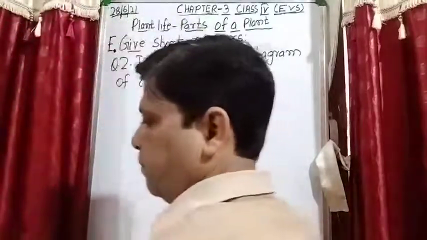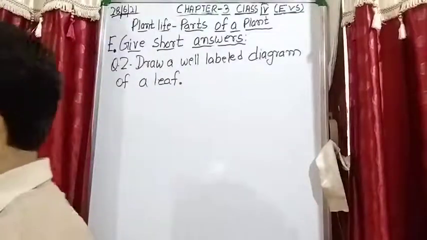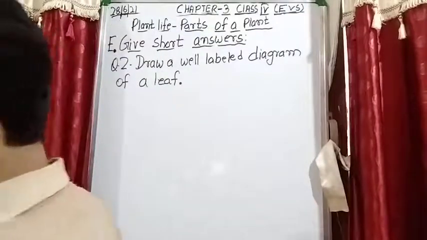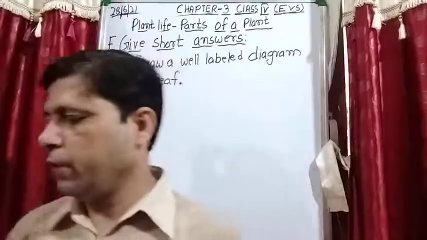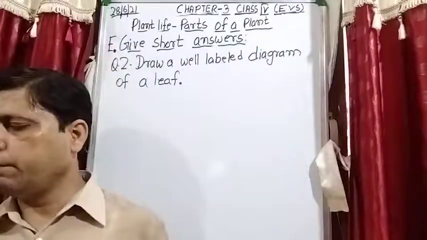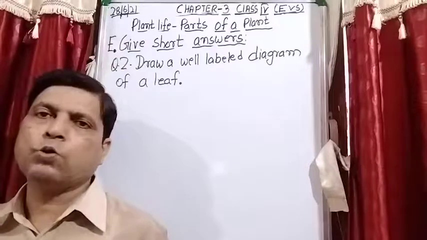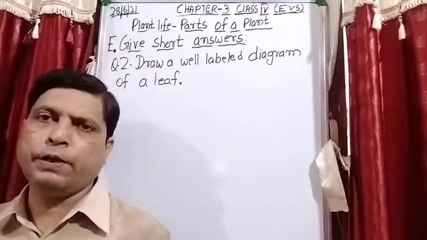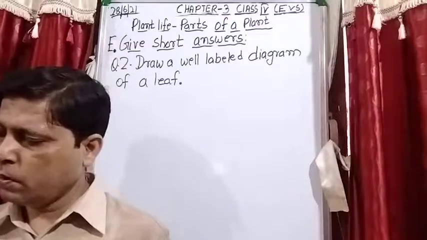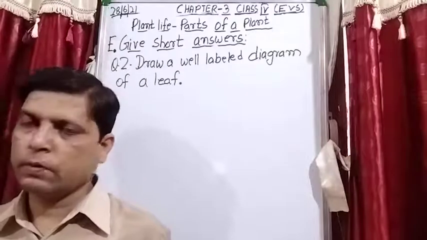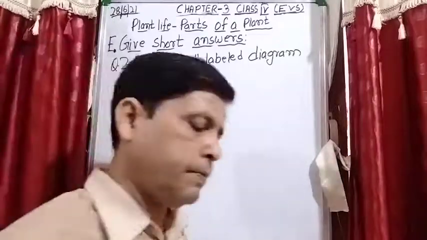So student, in the book page number 20, a diagram of the leaf is given. If you are unable to draw this diagram, then you can also draw a simple diagram of a leaf. Is it clear?